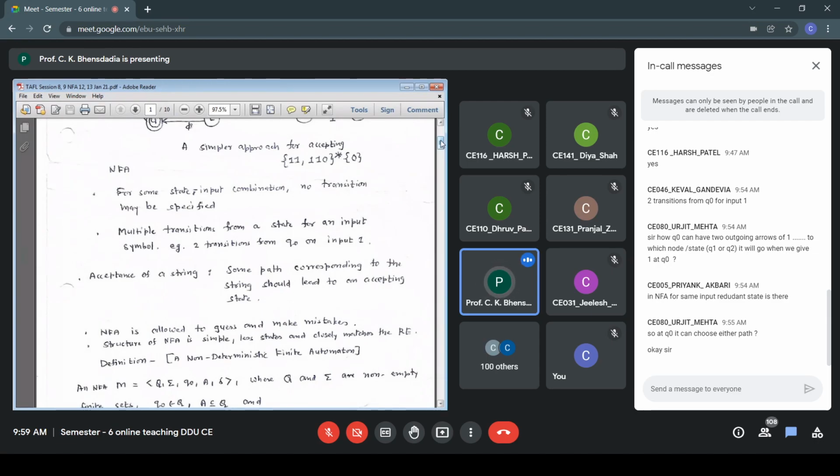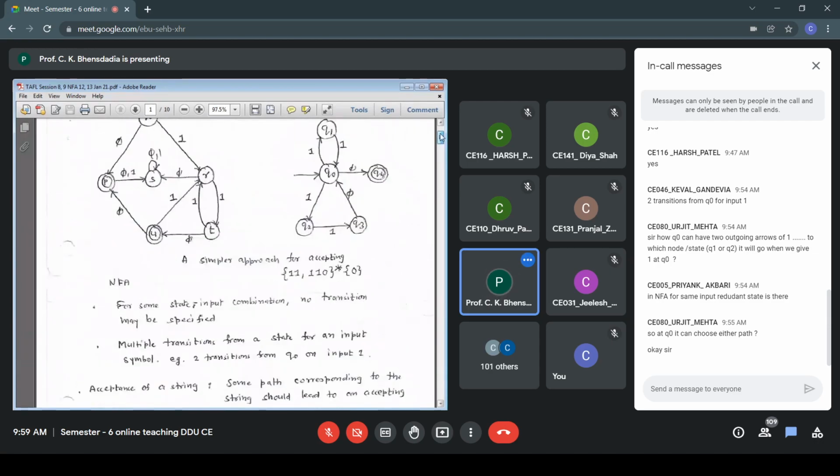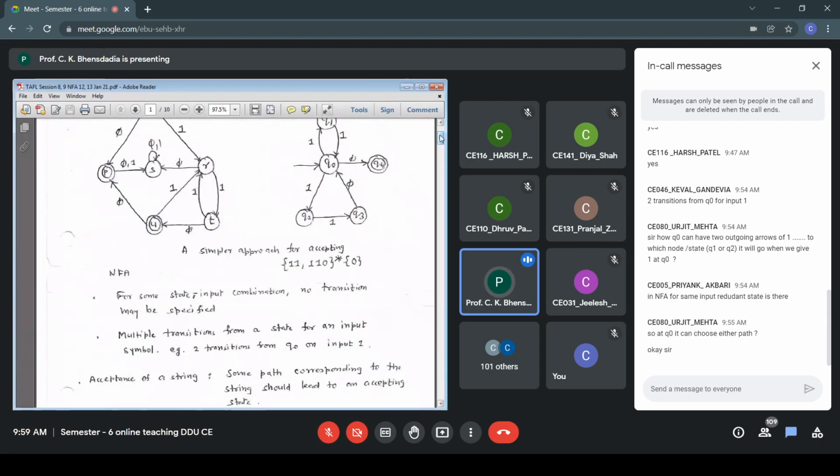So nothing added. In fact, I can convert any NFA to DFA. We'll discuss that later. From a given NFA, I can get a deterministic finite automata. So when we say power, it is in terms of language acceptance. For language acceptance, NFA and DFA are equally powerful. NFA is not more powerful than DFA.